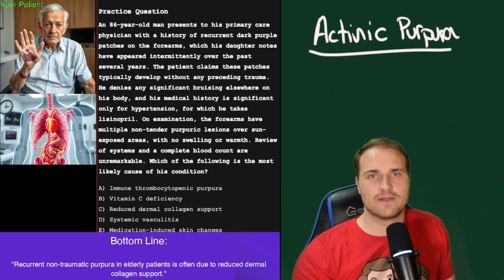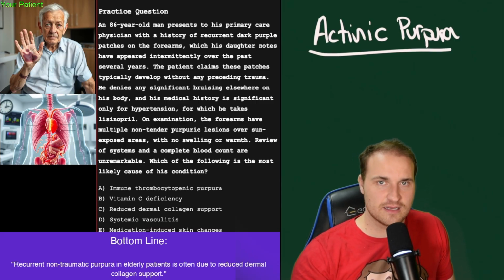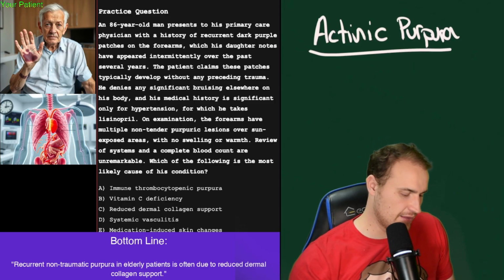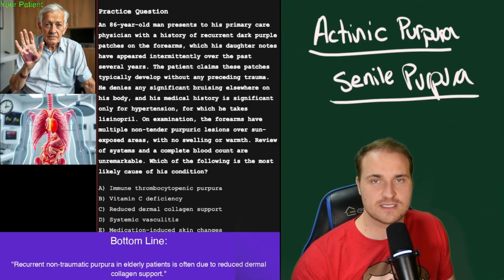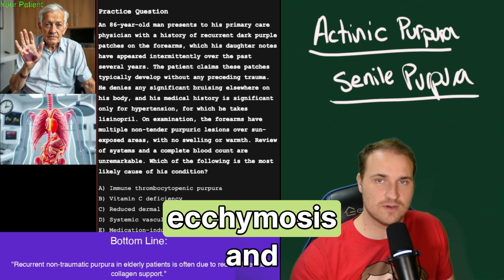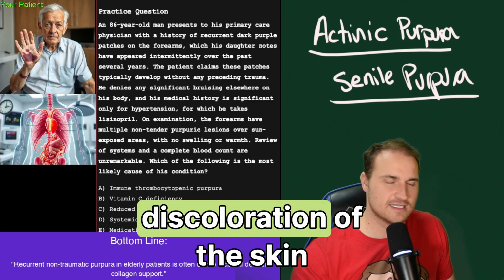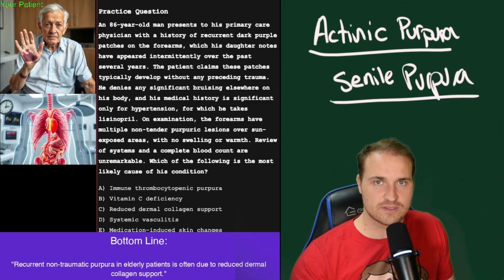All right, so we got the chronic sun exposure and the age-related collagen loss, which then will lead to fragile blood vessels. And that fragile blood vessel leads to senile purpura. And that appears as non-tender dark purple ecchymosis. And ecchymosis is just the discoloration of the skin that results from the bleeding underneath that's typically caused by bruising.